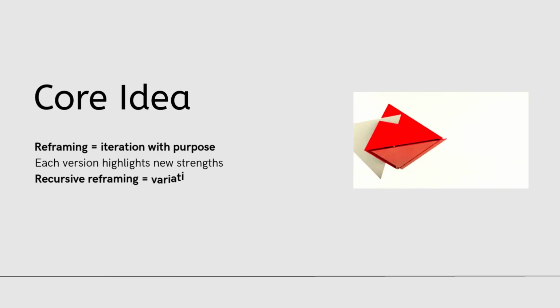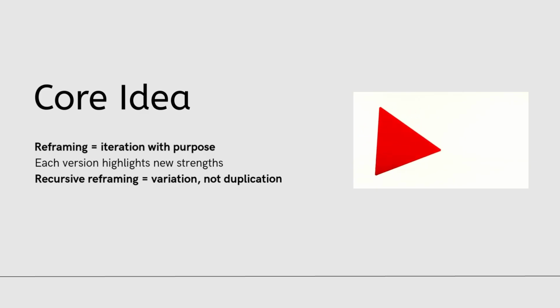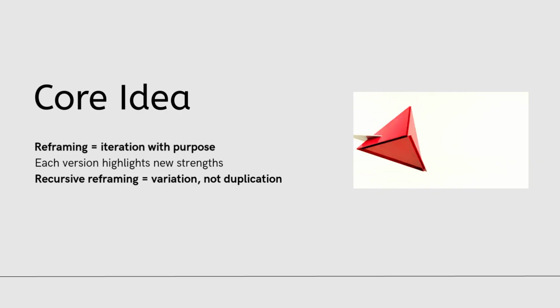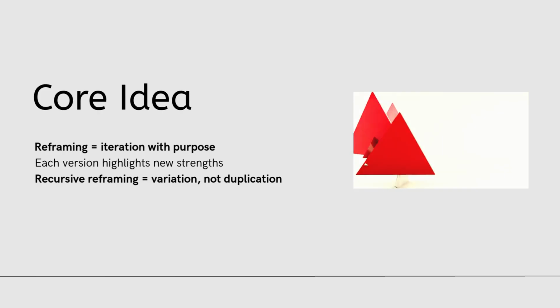Each time you ask the AI to reframe, it highlights a new strength in the idea. One version might be clearer, another more persuasive, another more creative. The key is variation, not duplication. You're not asking for the same thing again. You're deliberately shifting the form to discover what works best.